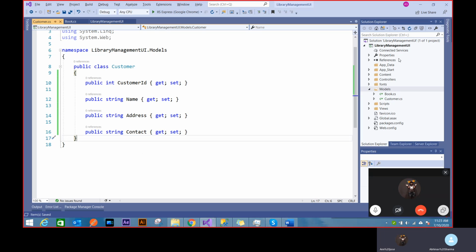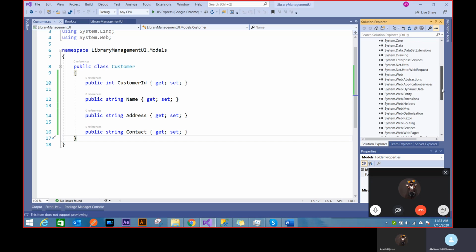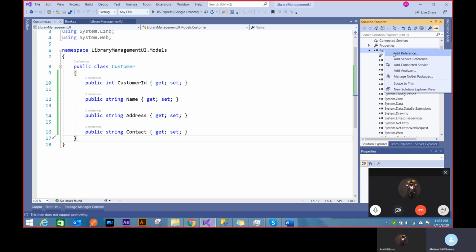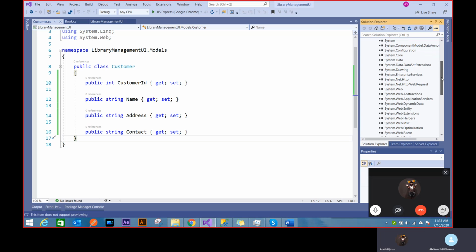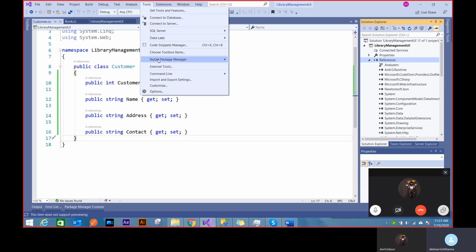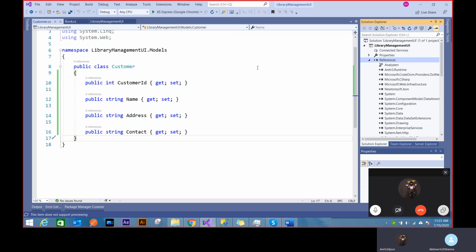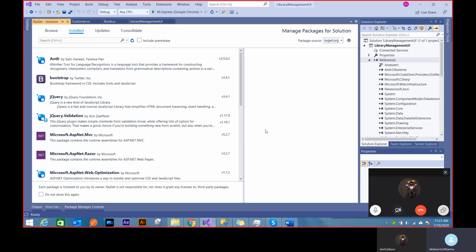Now you can see there's no such library for Entity Framework added yet. I can think about adding it via reference, but there's an even nicer way to do this, because you might not have those DLLs on your PC. So then you have to install it from somewhere. What Microsoft does is provide a way to add those libraries using the NuGet Package Manager. If you go to Tools, NuGet Package Manager, you can just manage NuGet packages for the solution. It's a whole library, similar to a library outside for you.